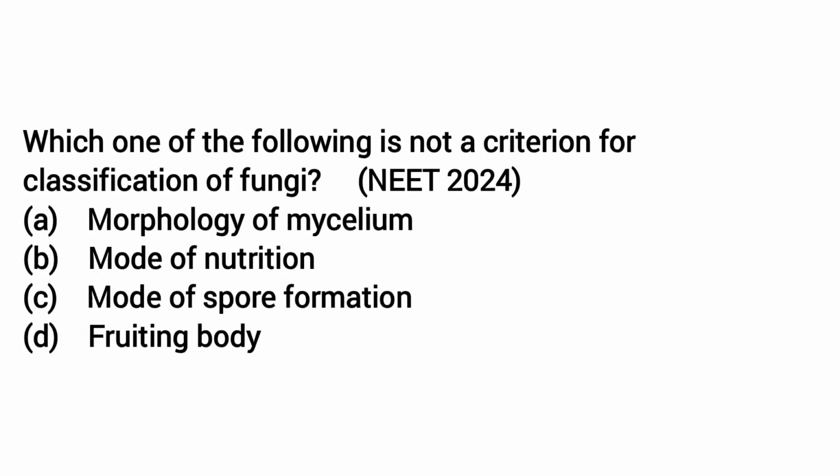We'll move on to the next question, that is from the year 2024. Which one of the following is not a criterion for classification of fungi? The first option is morphology of mycelium. As you all know, the mycelium is used as one of the criteria for classification. Whether the mycelia are septate or aseptate, based on that the fungi are classified. So it is one of the criteria for classification of fungi.